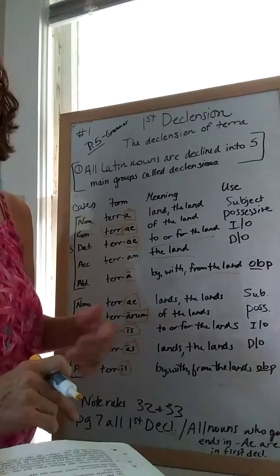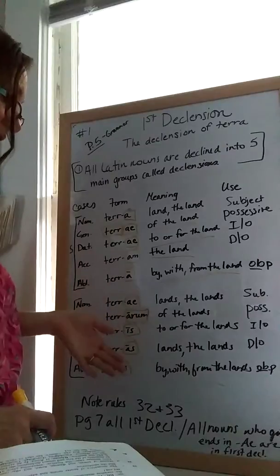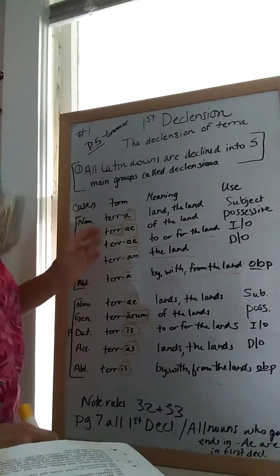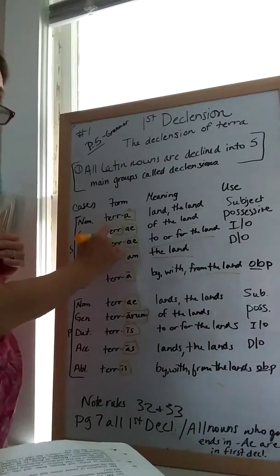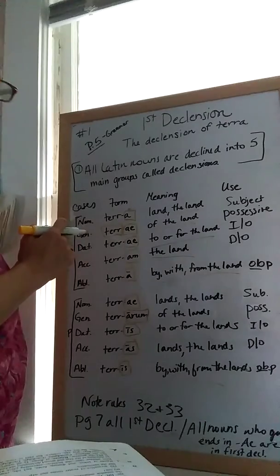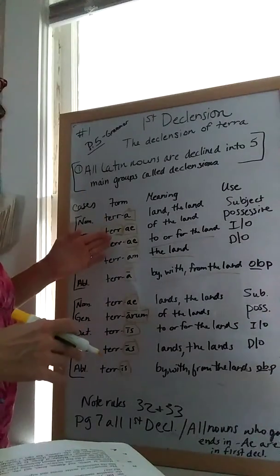So to simply say, in our first declension, in order to find the stem, you want to look at the genitive singular and the ending, and you take off the ending, which is ae, to find the stem of the word.